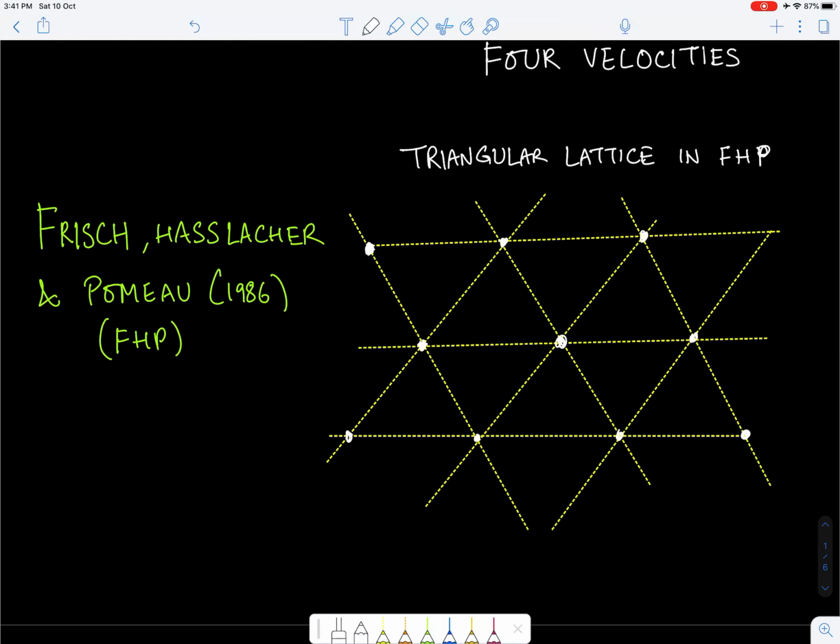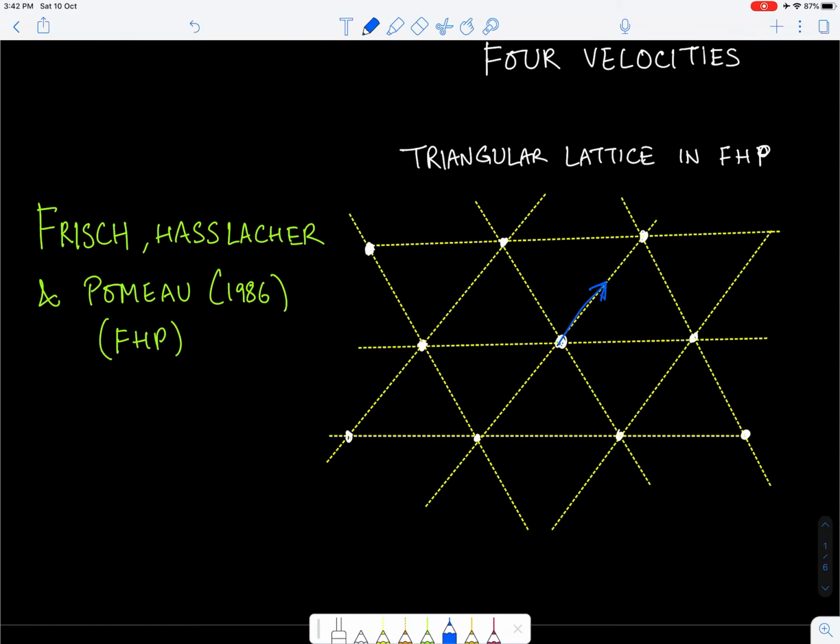So what Frisch, Hasslacher and Pomeau did was that they brought a triangular lattice into the picture, and the triangular lattice looked something like this here, as is shown. Pardon my drawing, because although the angles are supposed to be equal, you have this hexagonal structure which is created at each point. So at this point you will have a hexagonal lattice, and at each point now you can have not just 4 but actually 6 possible directions.